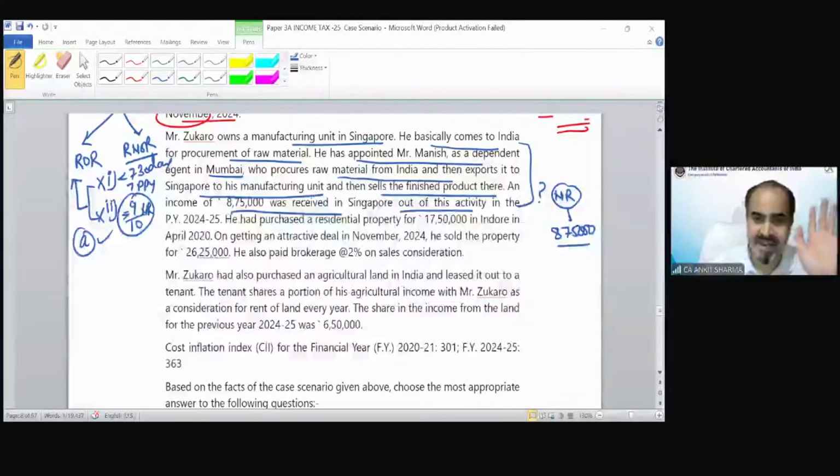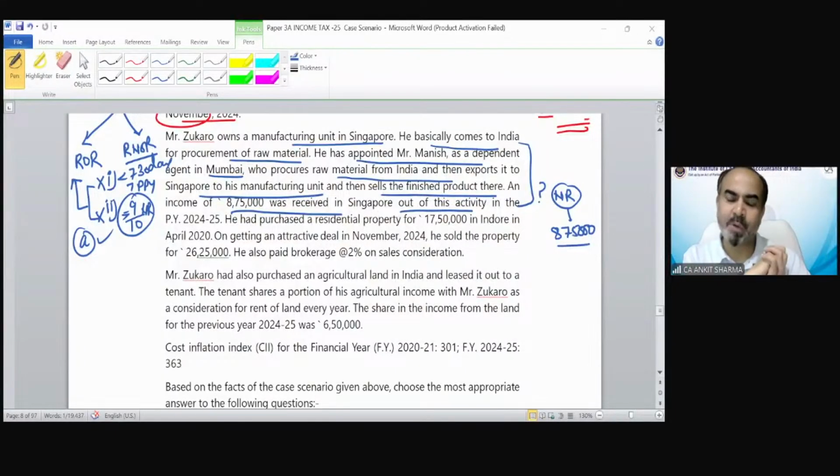We have discussed this kind of example and this provision in chapter 2. So if you are going to give me the answer, now give me the answer for the reason. Astha has given the correct answer. Astha is saying no, for export only he is procuring. Exactly correct. So if somebody is procuring any material from our country for exporting purpose, he is not generating any income from India. He is technically paying to someone in India.